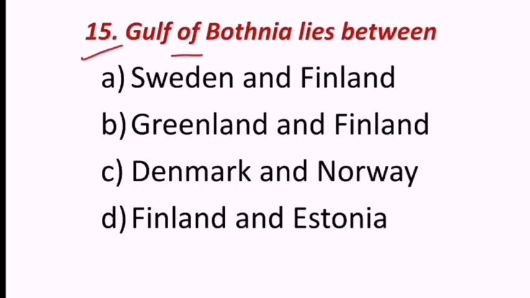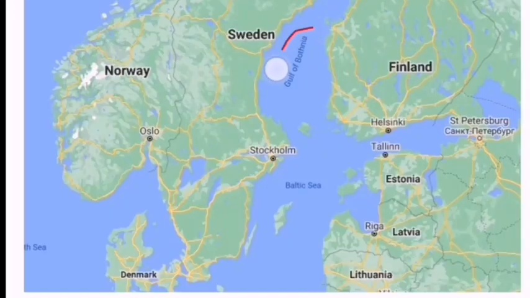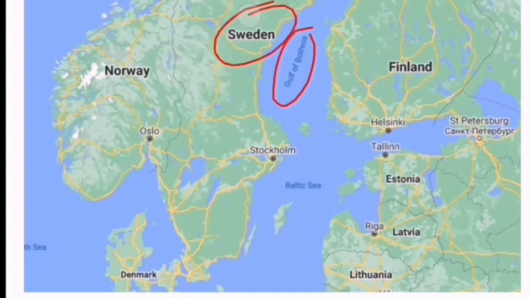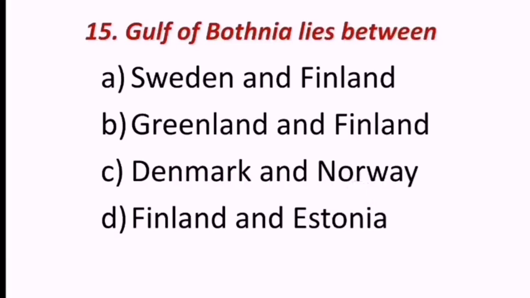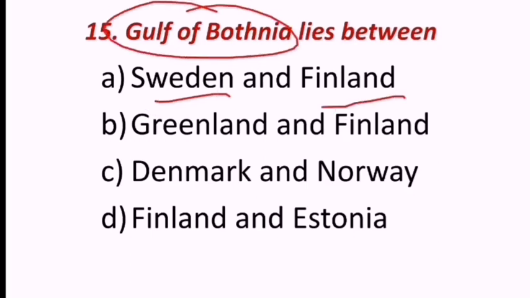Next question. Gulf of Bothnia lies between Sweden and Finland, Greenland and Finland, Denmark and Norway, Finland and Estonia. Here, Gulf of Bothnia, look here. So it is between Sweden and Finland. It is in the Baltic Sea. So the correct answer is Sweden and Finland.